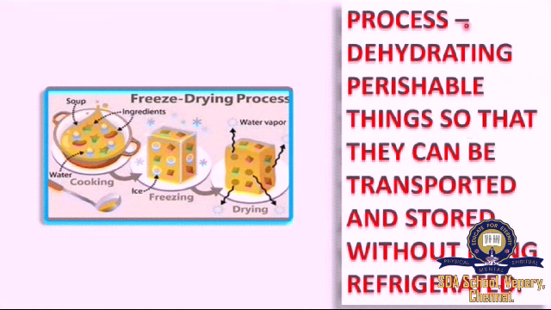Freeze drying is a process in which the perishable things are dehydrated. You can see that the ice is being dehydrated. That's how it is being stored, right? So that they can be transported and stored without being refrigerated. We need not any refrigeration process.